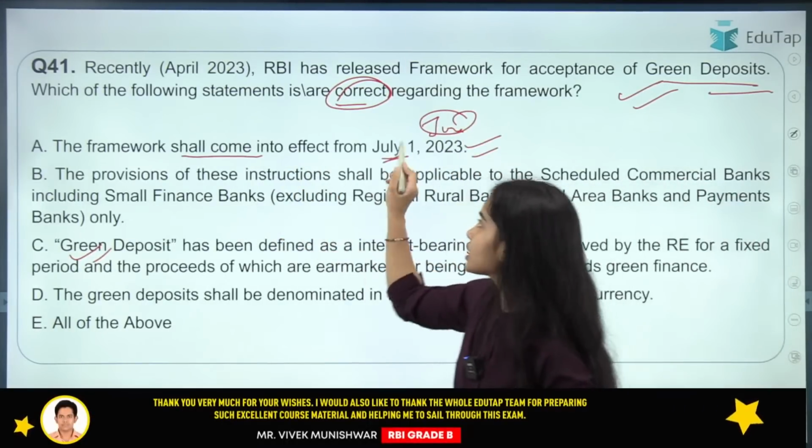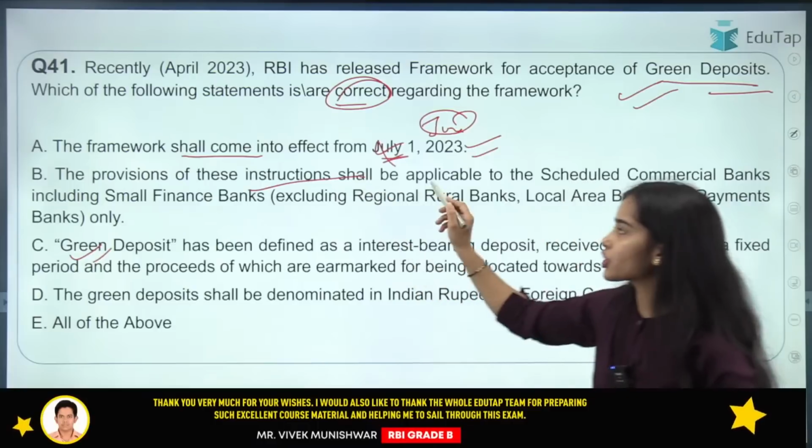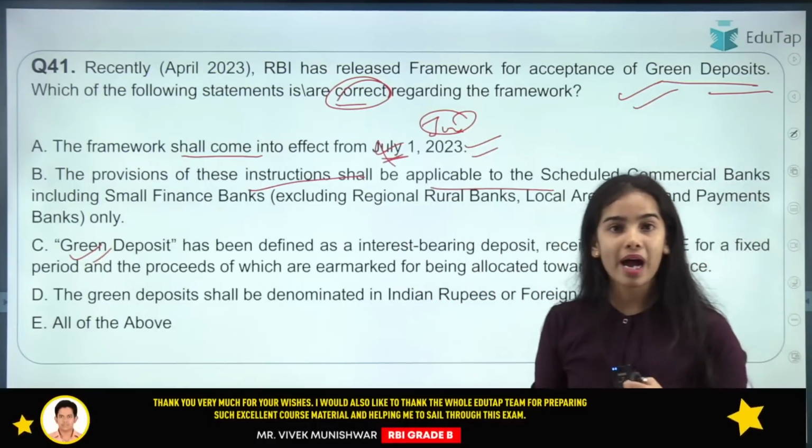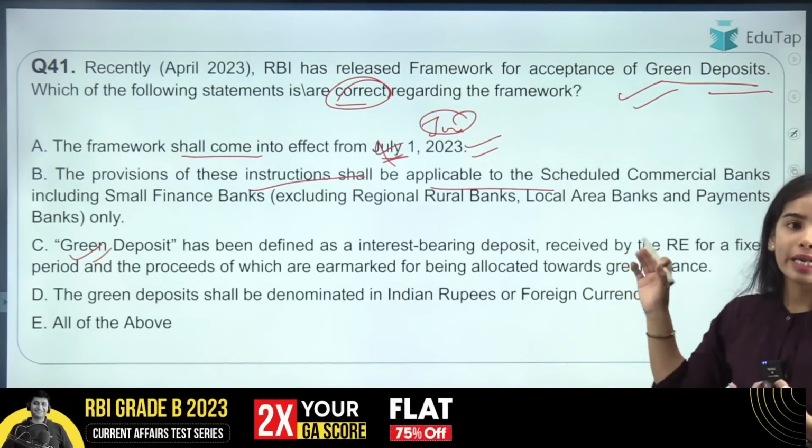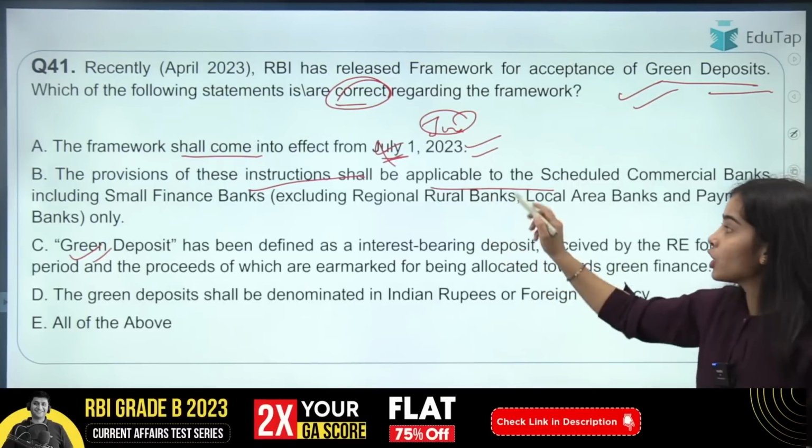The provisions, so this is wrong. The provisions of these instructions shall be applicable to the scheduled commercial banks, excluding these and including the NBFCs. So on NBFCs also this is applicable. So this is also wrong.